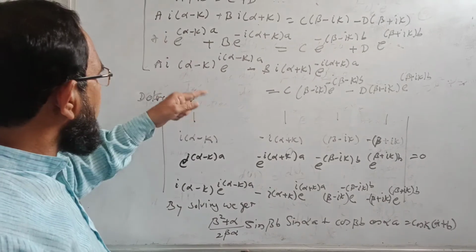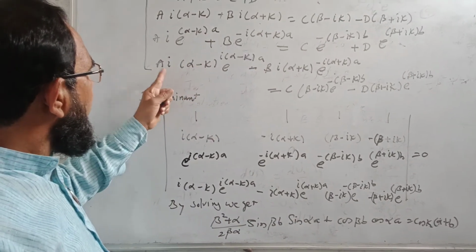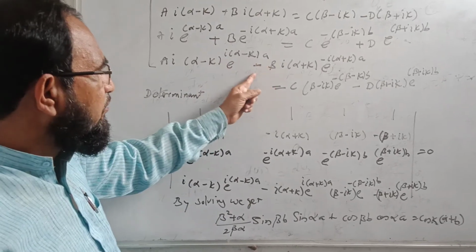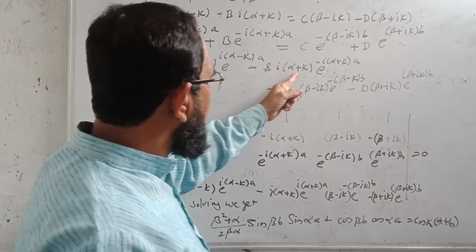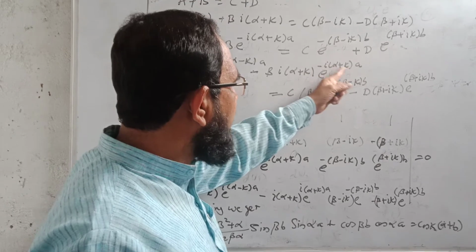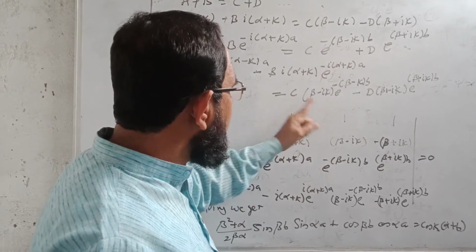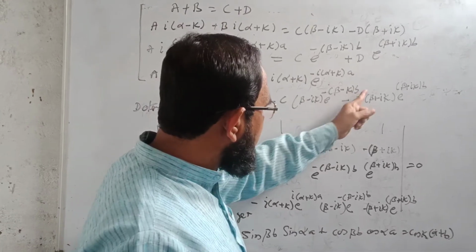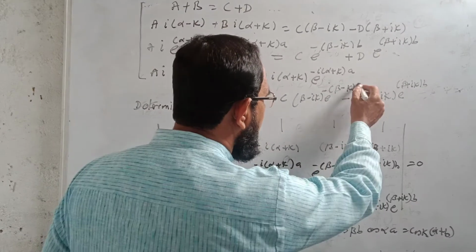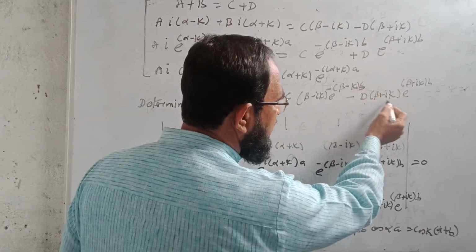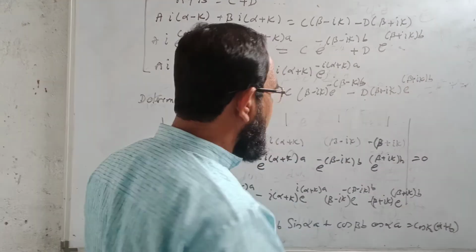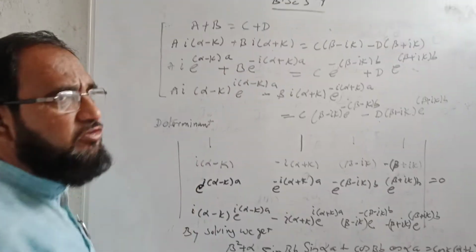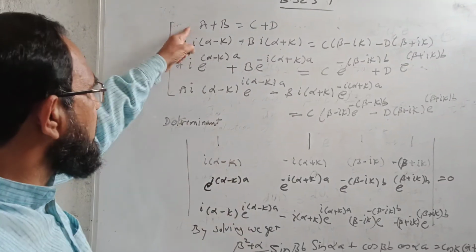So the fourth one will be i(alpha minus k) e raised to power i(alpha minus k)a minus b i(alpha plus k) e raised to power i(alpha plus k)a is equal to c(minus beta minus ik) minus b k into b minus d(beta plus ik) e raised to power (beta plus ik) into b. Now I will form the determinant of all these four equations, that is the coefficient of a, b, c